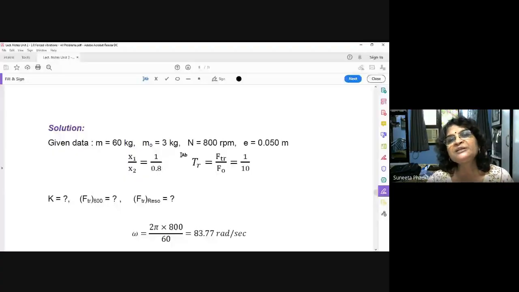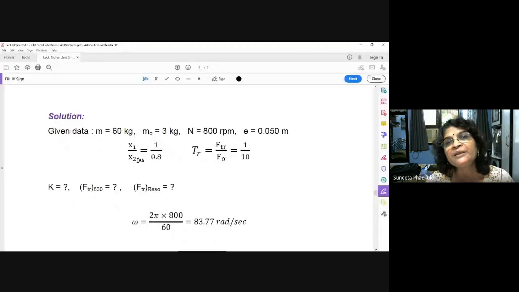If you remember the formula, x1 upon x2, how much is given? 20% reduction means the amplitude in the next cycle will be 80% remaining. So if it is x1, here it will be x1 minus 0.2 x1, that is 0.8 x1. So x1 will cancel out. So what is the ratio? x1 upon x2 is equal to 1 upon 0.8.